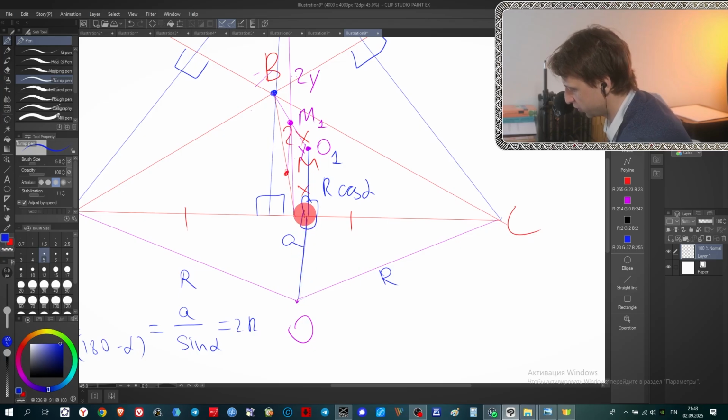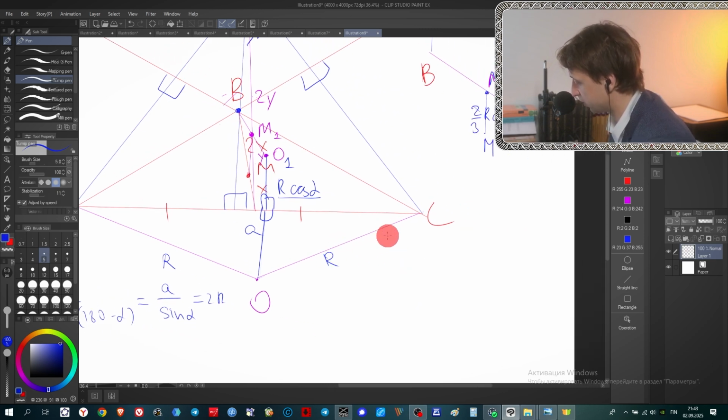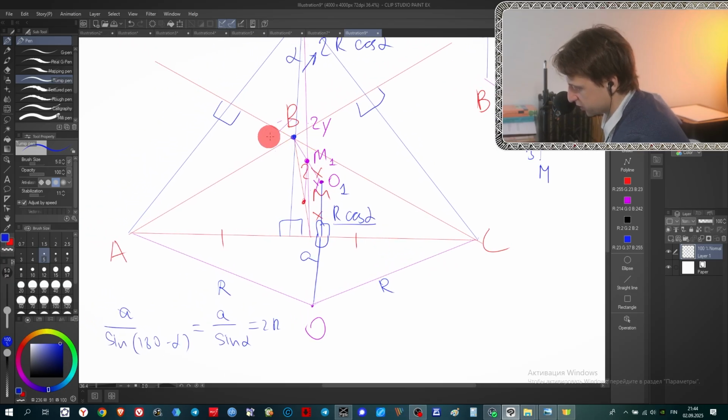So we need to understand what this distance is. My main assertion would be that it's also r cosine alpha, the same as for this triangle. Why is it true? Let's mark it, for example, as r, and we will use just very simple ideas in geometry. We consider the circle circumscribed around this triangle. This is alpha, and this is 180 minus alpha. This big arc of this circumscribed circle is double of this angle.